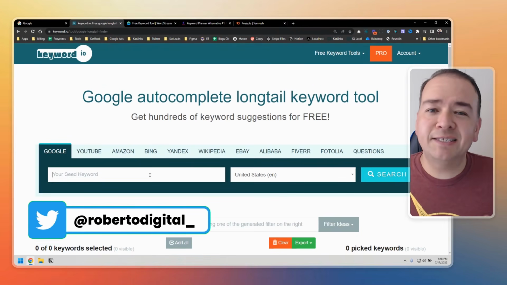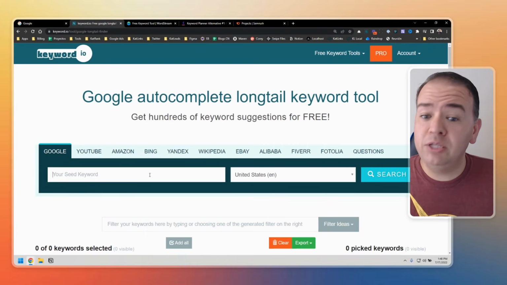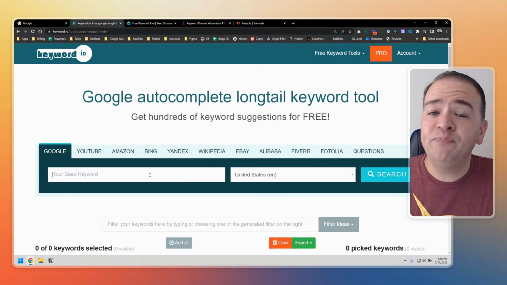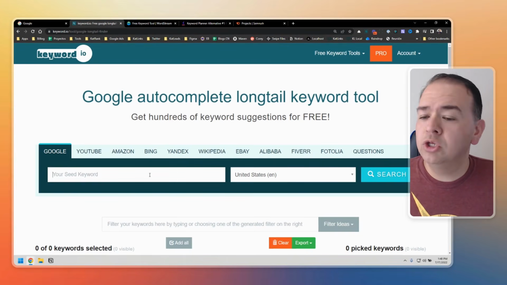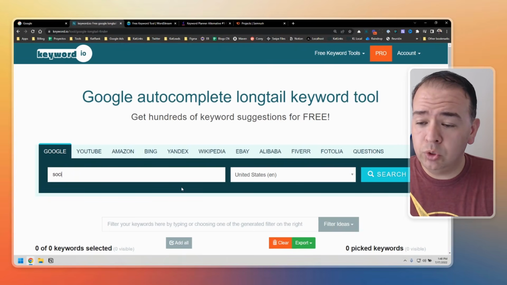But well, I asked them what keywords they wanted me to use as an example. So I picked one of them because we don't have time for a lot. And it's a friend that is building a social media planner tool. So let's do that. So we're going to go and enter the seed keyword social media planner.